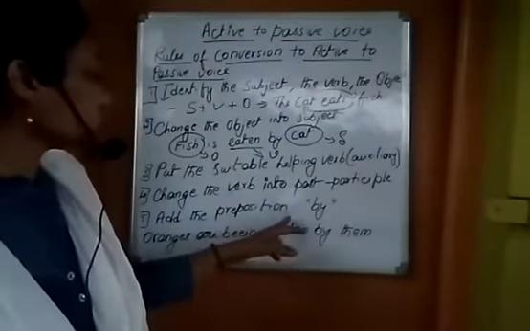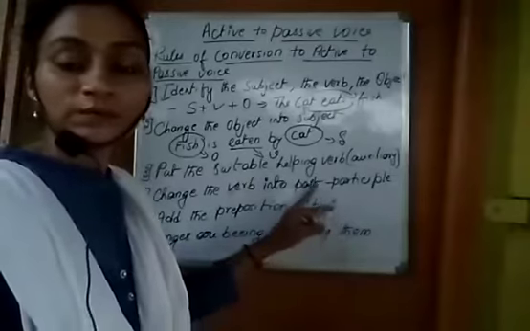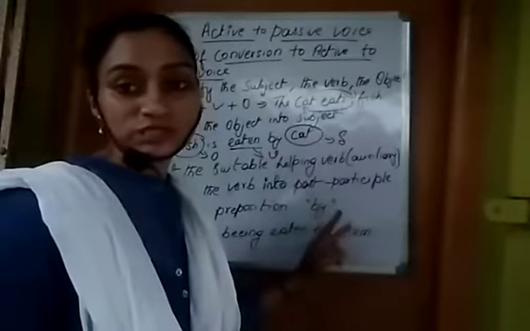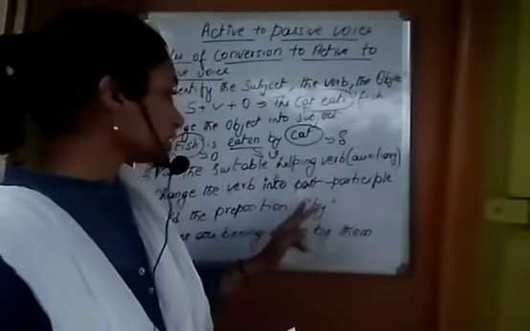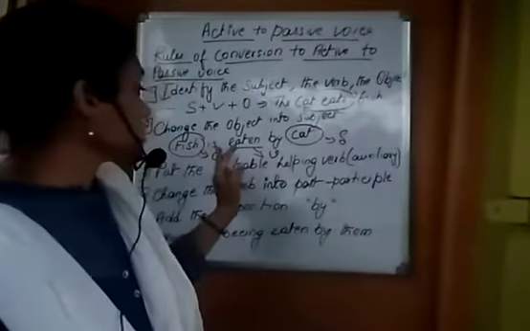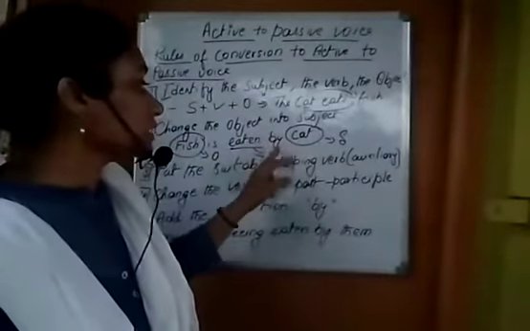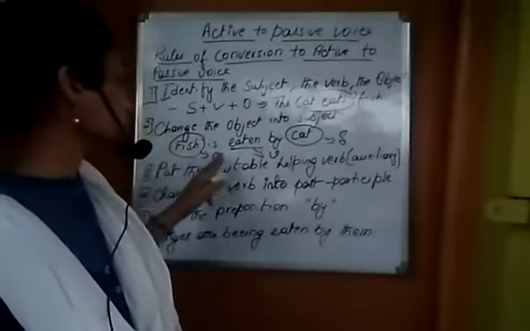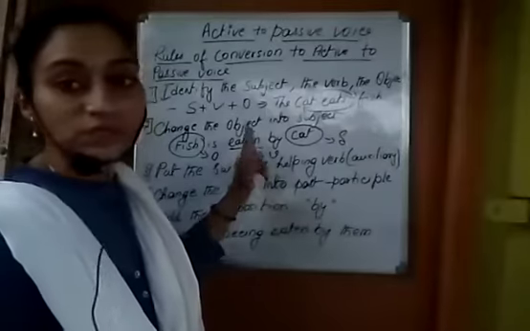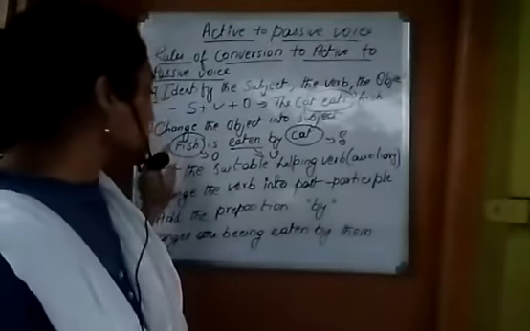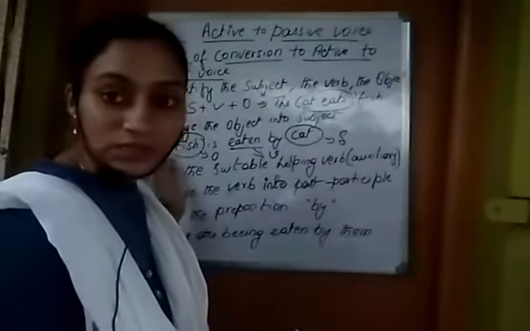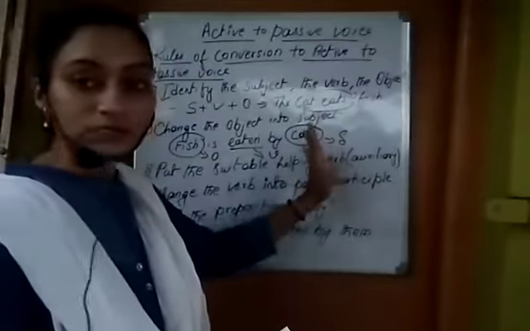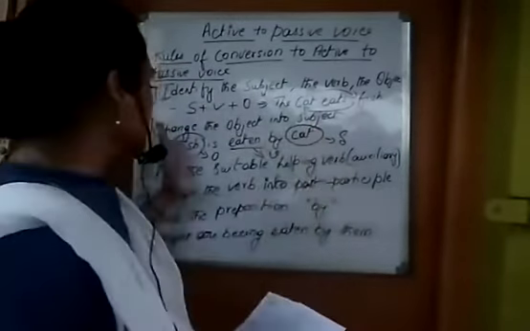Then, add the preposition by. By is a preposition. You have to write by. Fish is eaten by the cat. So this object and verb show that this action, eating, is done by this subject.